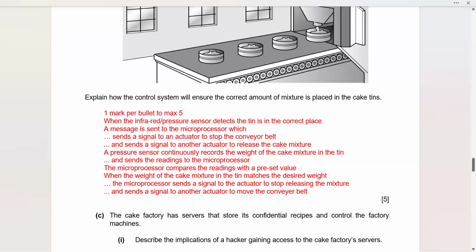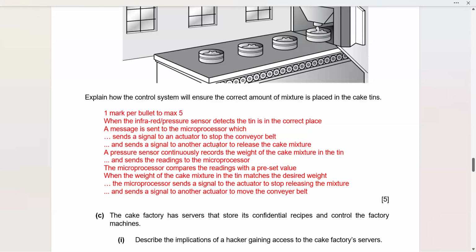So just see from this example, this is the diagram to make you analyze and imagine how this is going to happen. Right now, this mixture is filling this tin. Once it has been filled to the desired level, this tin has to move forward and another tin is supposed to come in its place.